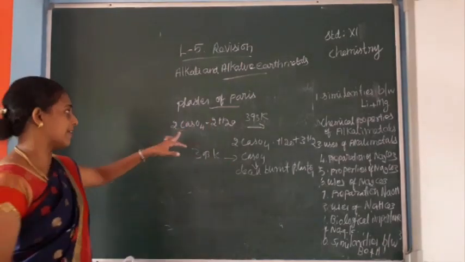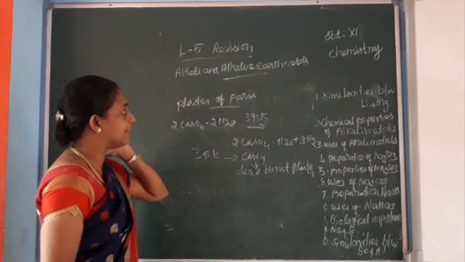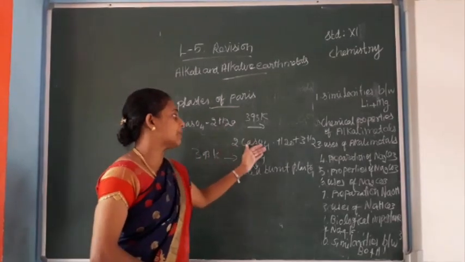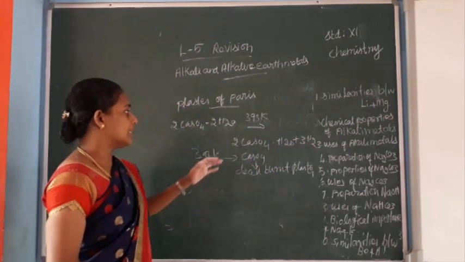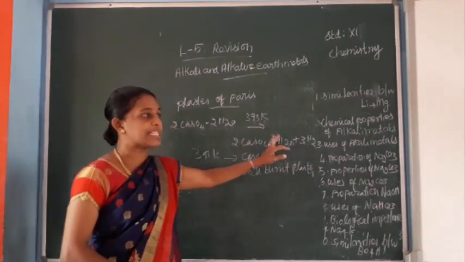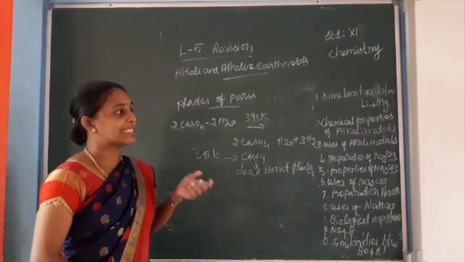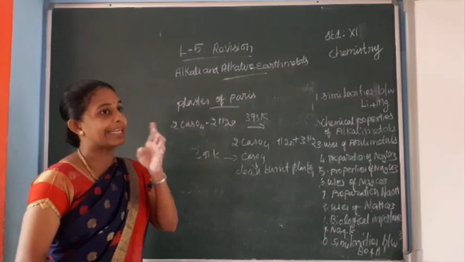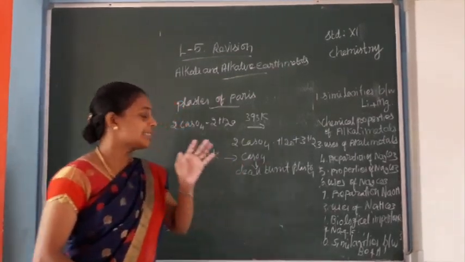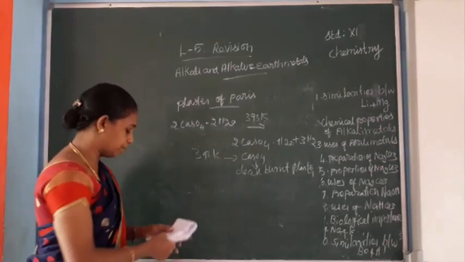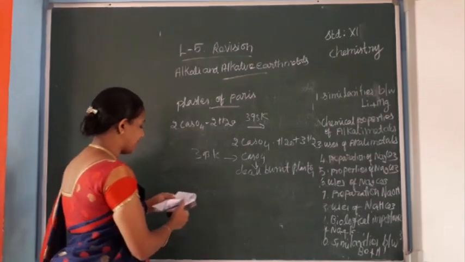Preparation of plaster of Paris: gypsum, calcium sulfate dihydrate, heated at 393 Kelvin gives plaster of Paris and water. Plaster of Paris heated above 393 Kelvin loses all the water, and we get calcium sulfate, the dead burnt plaster.